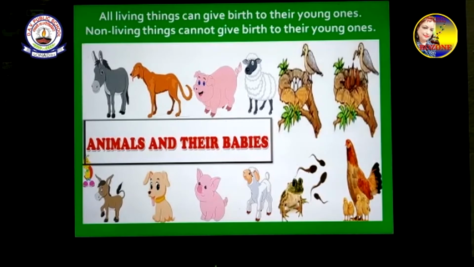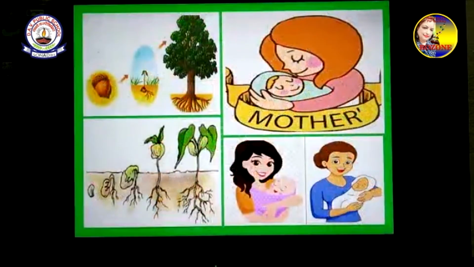So all living things can give birth to the young ones, but can your fan, your table, your pencil, can they give birth? Can a small pencil box come out from the big pencil box? No. It will not. Your pencil, can it give birth to a new pencil? No. So all these are non-living things. They cannot give birth to their young ones.